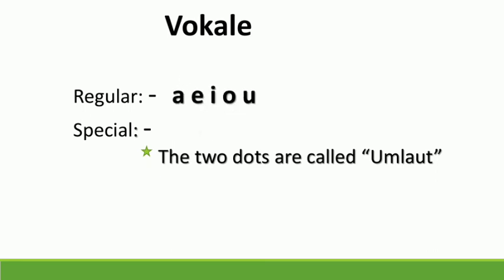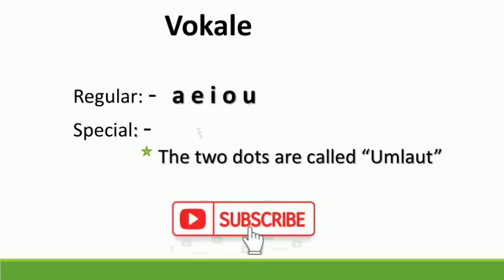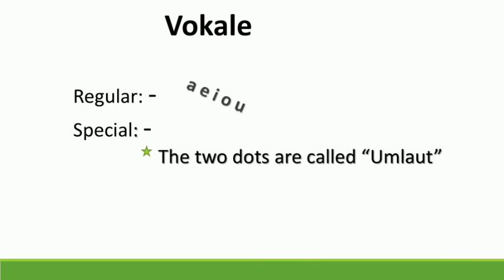Now let's say them in German. A, E, I, O, U, A umlaut, O umlaut, U umlaut. These are the 26 letters and the 8 vowels of German language.